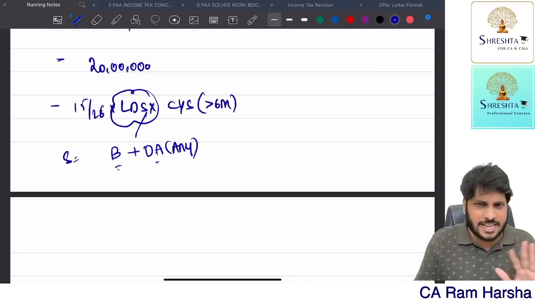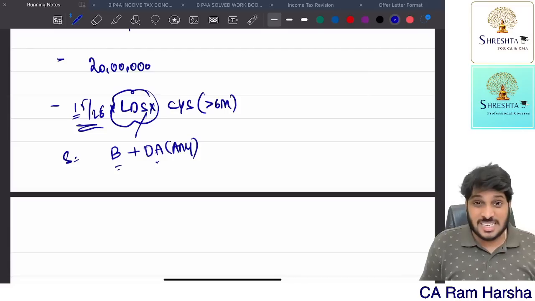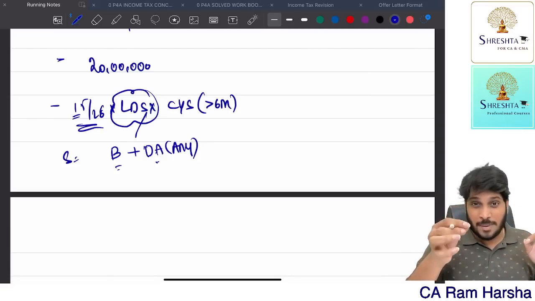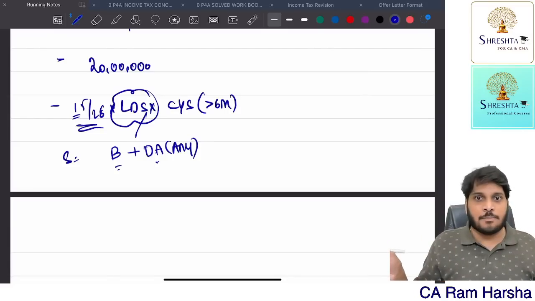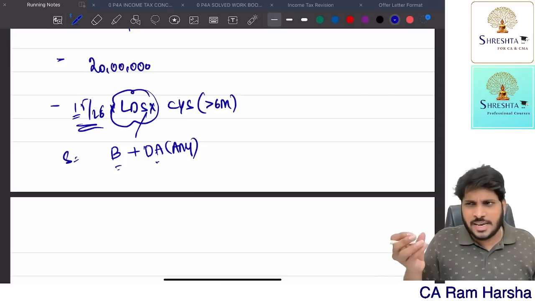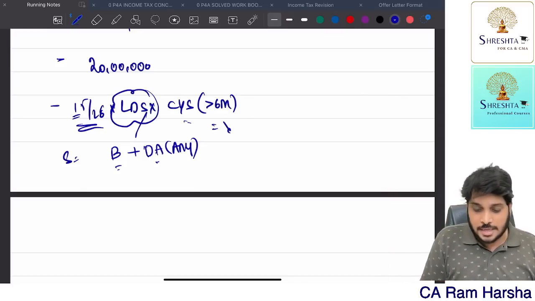Dearness allowance, any DA, retirement or non-retirement, doesn't matter. Now multiply 15 by 26 into basic plus DA, any DA of the last month, multiplied by how many years he completed. If he completed more than 6 months of any other year, you take that also as a full year. So you apply that and you get some amount.